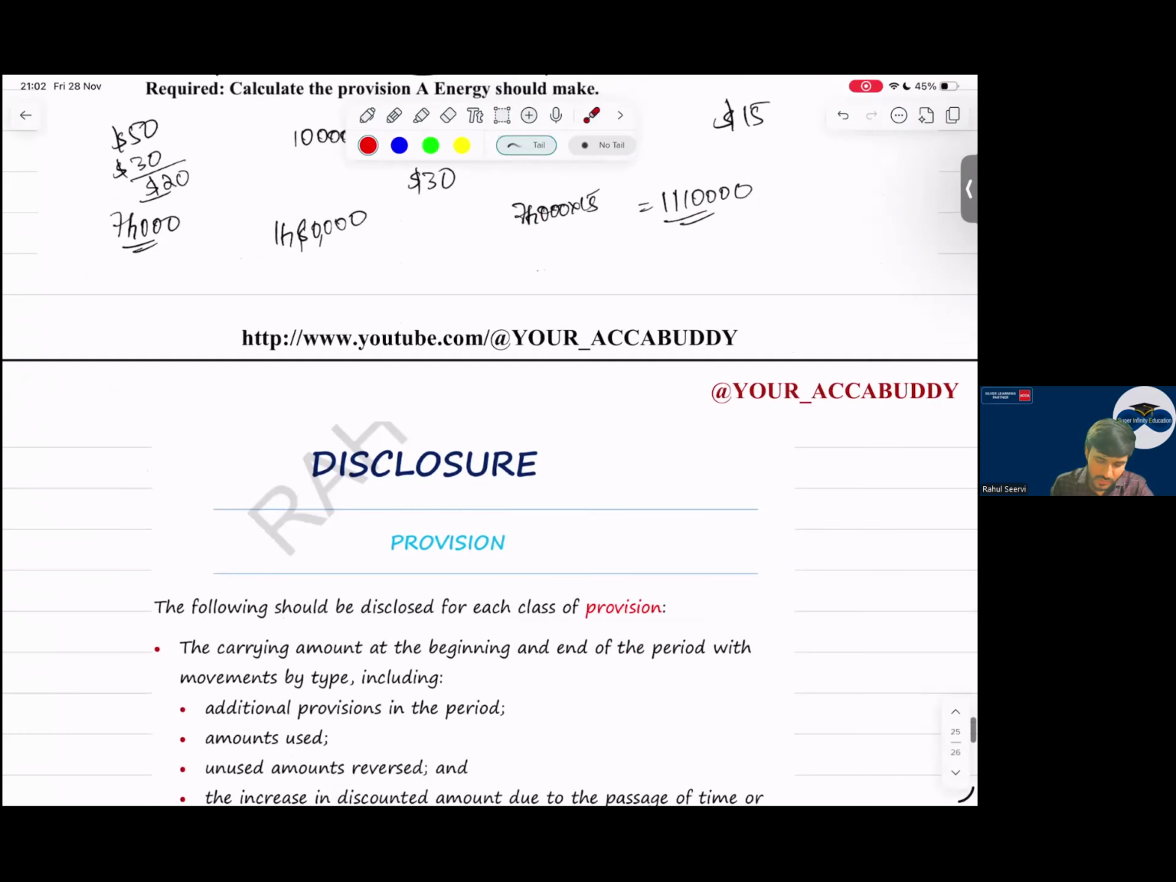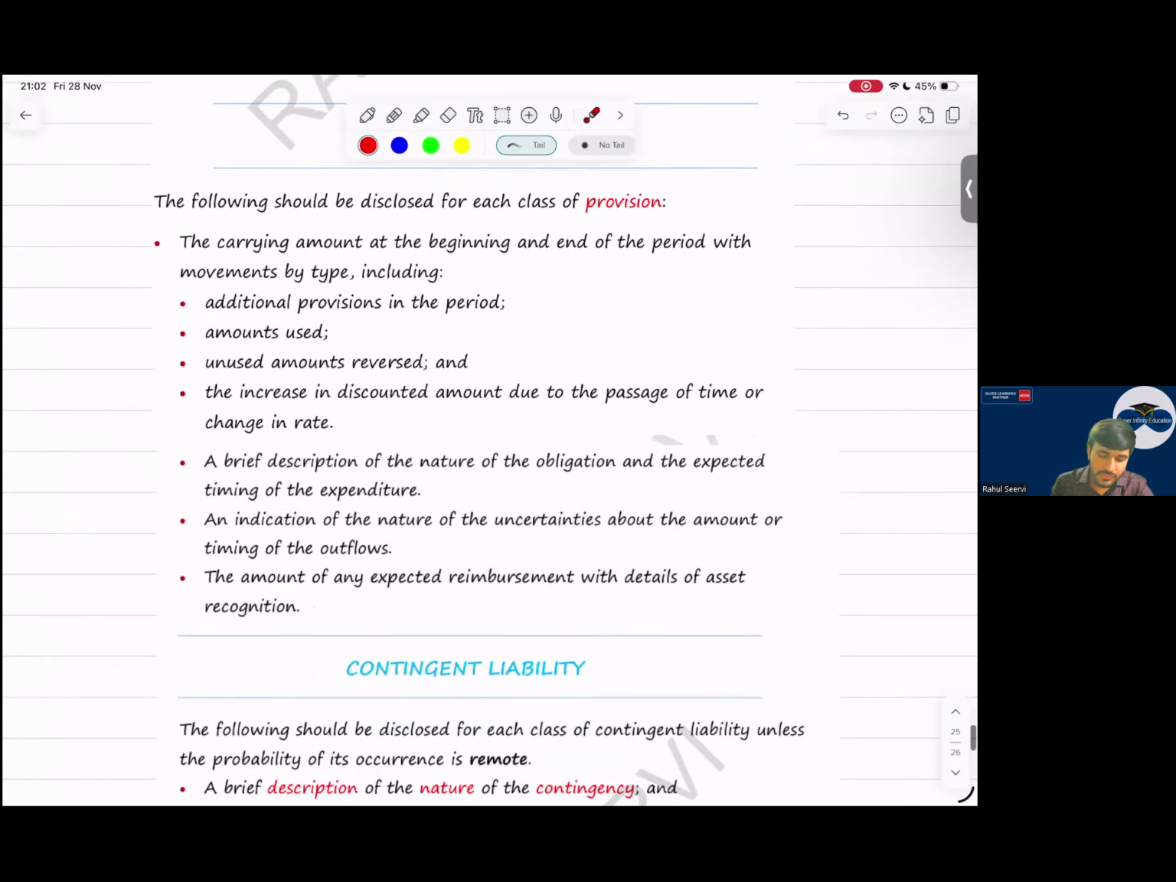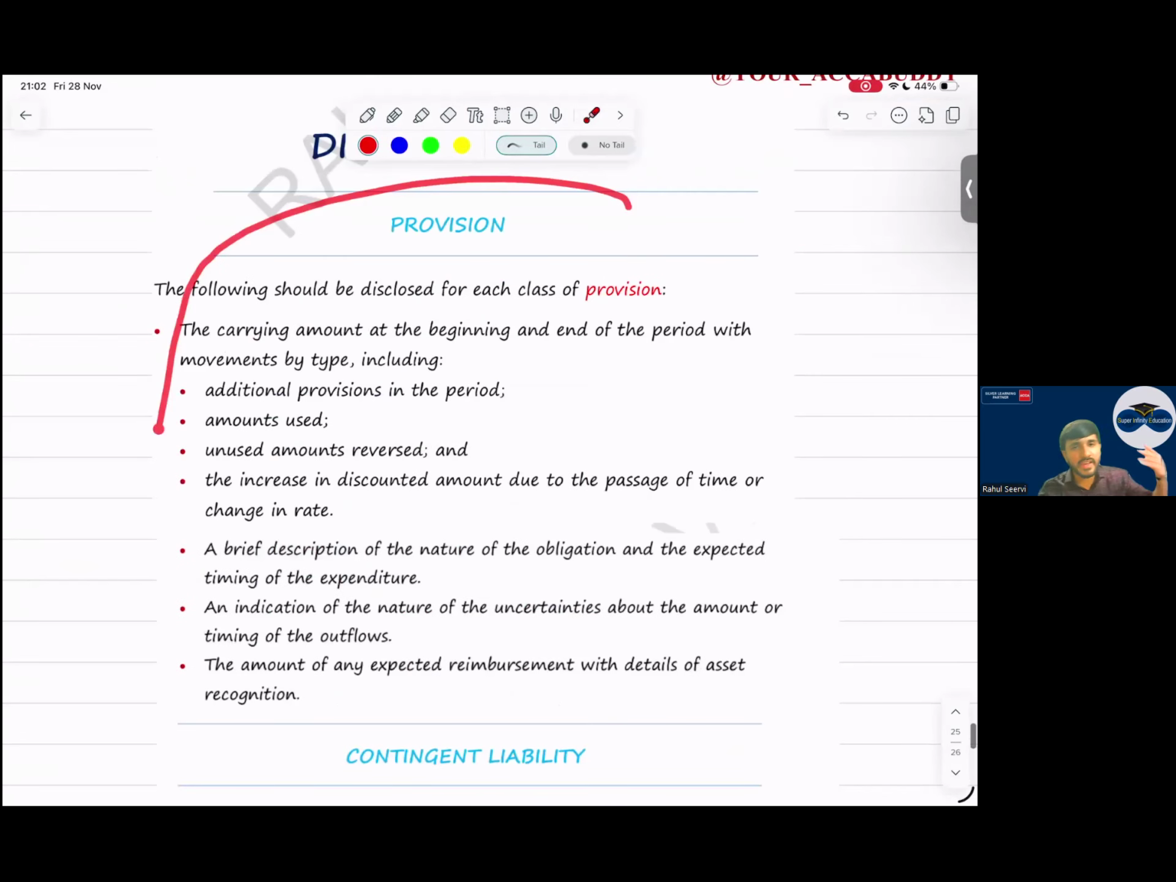Then coming to disclosure. Okay. So what are the disclosures we will give, sir, for provision? What is the carrying amount of the provision at the beginning and at the end? Sir, is any additional provision there? Sir, when we mention this is a provision, what is the judgment? Whether it is a legal or constructive obligation, whether any reversal happened during the year, whether we have reversed any provision, whether any provision has been paid. All these are the disclosures.